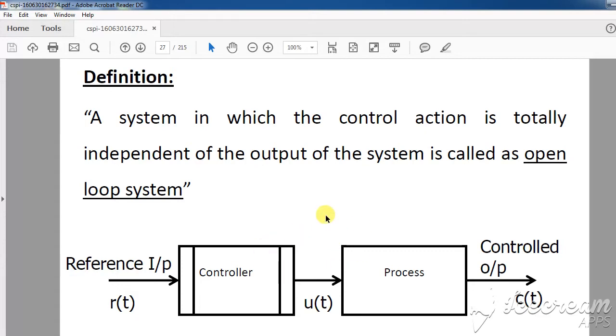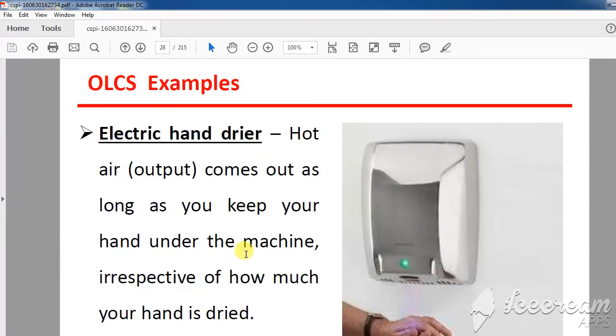Now take an example of open loop control system in the next slide. This is the example of open loop control system, that is electric hand dryer. Hot air comes out as long as you keep your hand under the machine, irrespective of how much your hand is dried. That means it will not monitor whether your hand is dried or wet. It only blows the hot air to dry your hand.